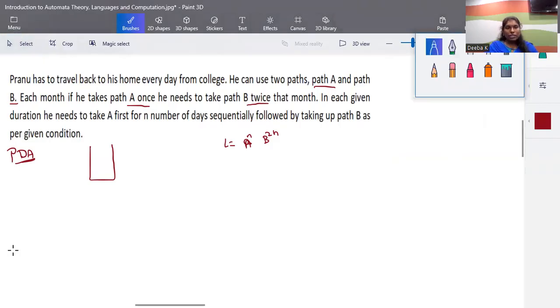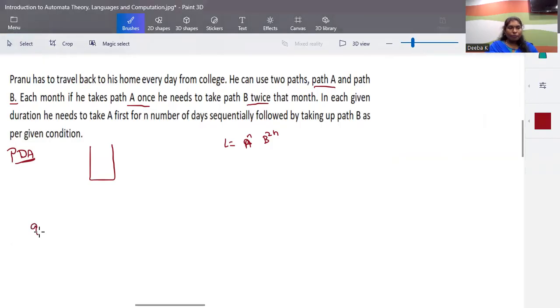So I'm just going to have the state Q0 as the starting state. And in Q0, I'm going to have this Q0 for putting all A's into stack. Okay, as per the condition that we have discussed, first step is without consuming any of the input symbol, if stack consists of nothing, push this Z0 into stack.